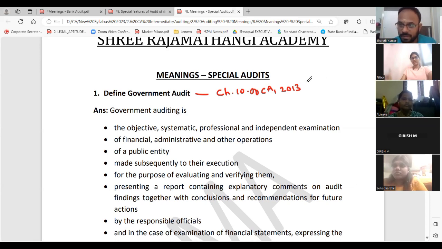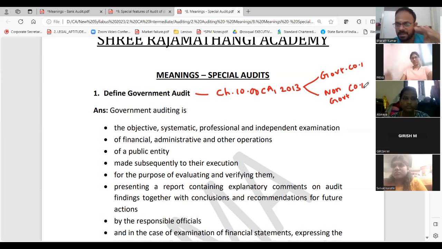So when you are covering this, they will say government audit and non-government audit, or you can say government company and non-government company. Non-government company is what we have studied all this time. But about 20 of the questions that we are going to cover, 50% of this portion, is all based on government audit. So who will do this? When you go to Chapter 10, they will tell you a person called C&AG.